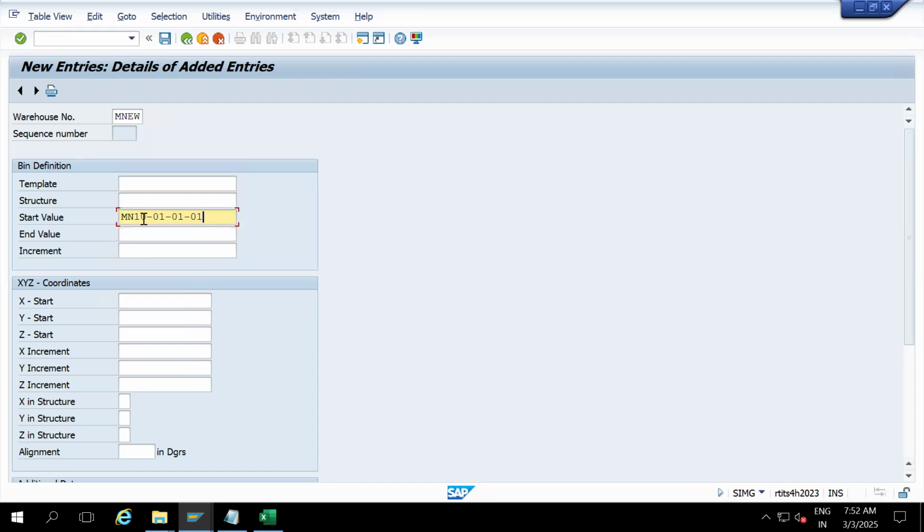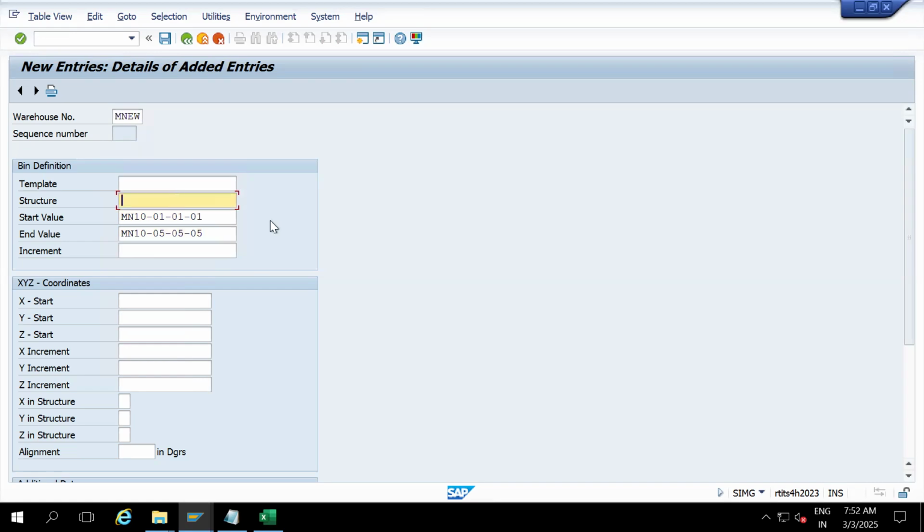MN10 means the first 4 characters tell your storage type. The next 01 is aisle. After that 01 is stack. The last 01 is level. So this is the first bin and the last bin is MN10-05-05-05.